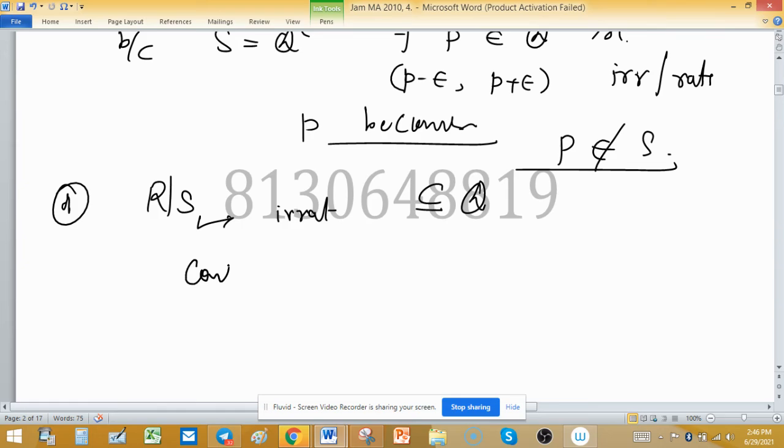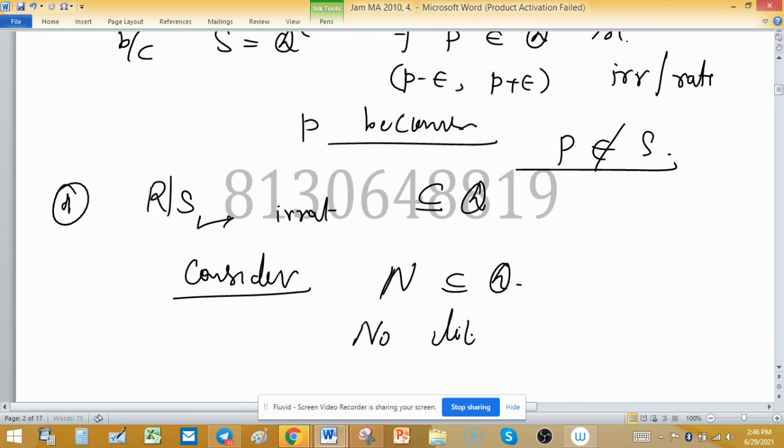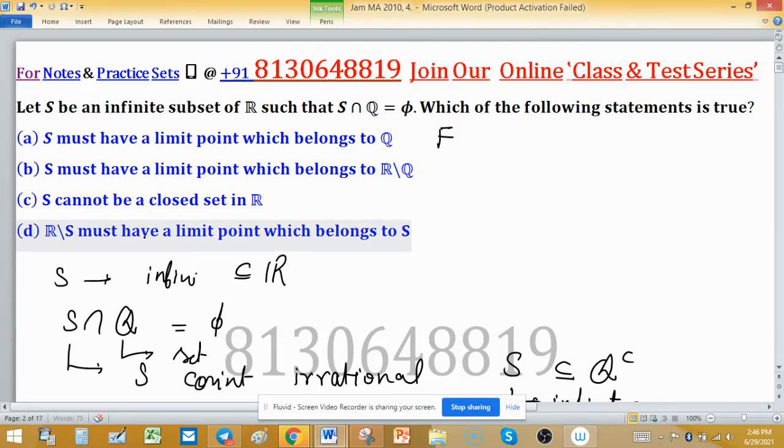So consider N, the set of natural numbers, which is a subset of Q. Then there is no limit point for the set of natural numbers, yet the statement says it must have a limit point which belongs to S. The set of natural numbers has no limit point, so again this statement is false.